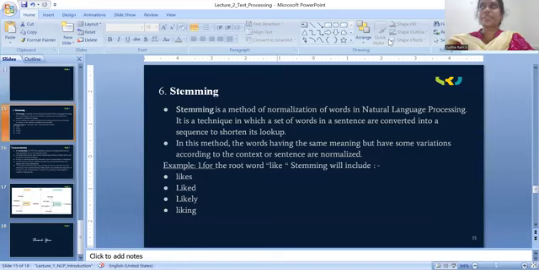Take the example: list of words in English with uncomfortable. Okay, list of words in English with uncomfortable.